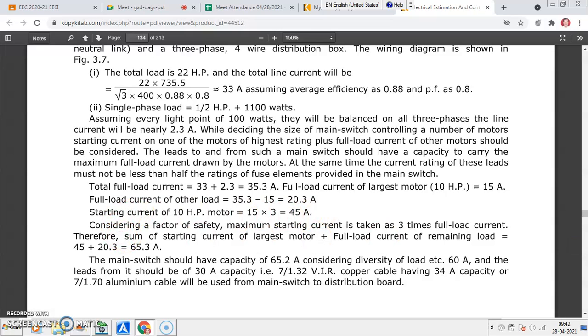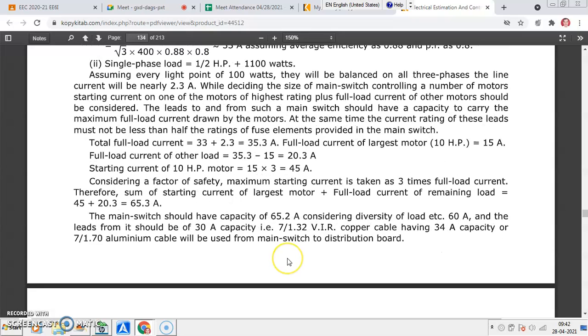So considering all the factors, for the selection of ICTP fuses, the sum of starting current plus full load current of the remaining machines, that is 45 plus 20.3, so 65.3 ampere. We should have a main switch capacity of 65.3 ampere. Considering the diversity of load etc., you can consider a 63 ampere switch.